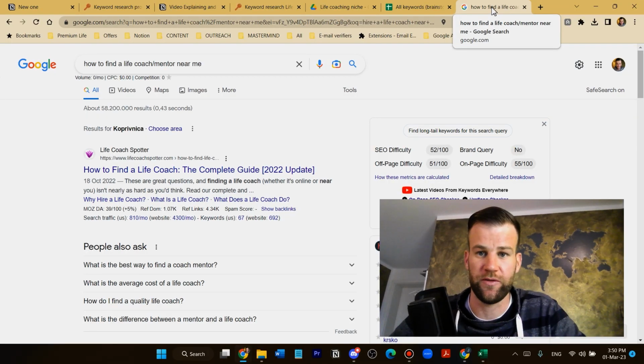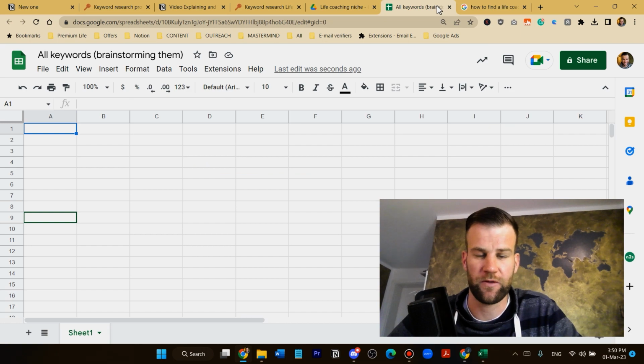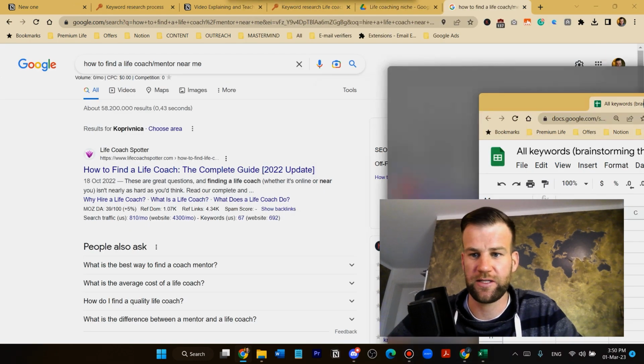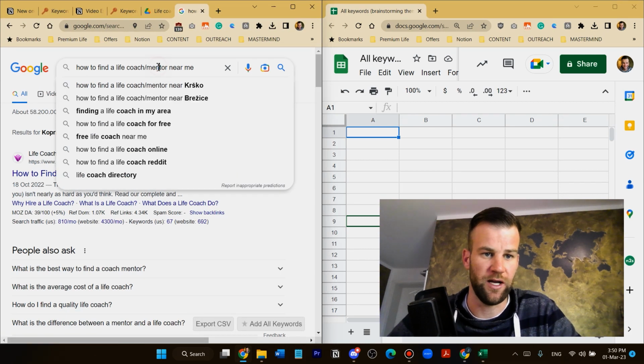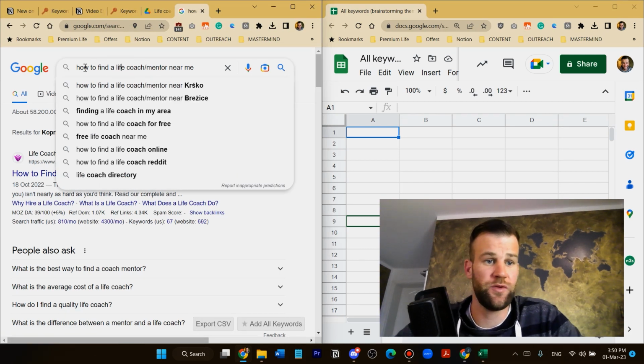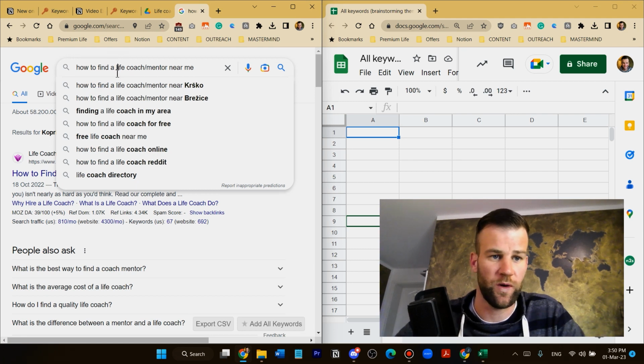And YouTube, they are both the same, so we're just gonna use Google, but let me show you how this works. So I'm gonna put these 2 screens side by side, okay? And here on the right side, we're gonna have this table, and on the left side, we're gonna have the numbers, right? So you can see if I try to search something about life coaching or whatever, it gives me already some kind of keywords ideas, right? How to find a life coach online.